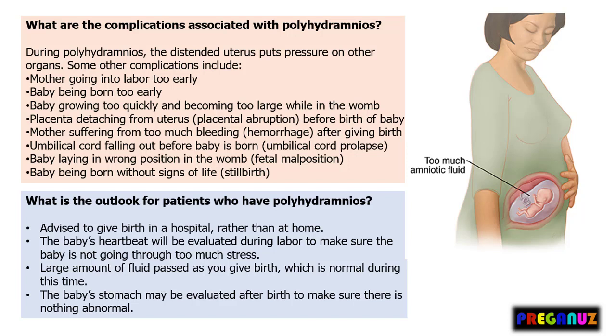What is the outlook for patients who have polyhydramnios? They are advised to give birth in a hospital rather than at home. The baby's heartbeat will be evaluated during labor to make sure the baby is not going through too much stress. A large amount of fluid passes as you give birth, which is normal during this time. The baby's stomach may be evaluated after birth to make sure there is nothing abnormal.